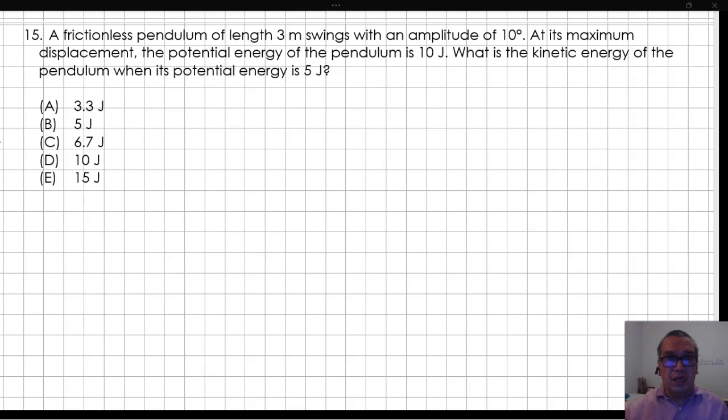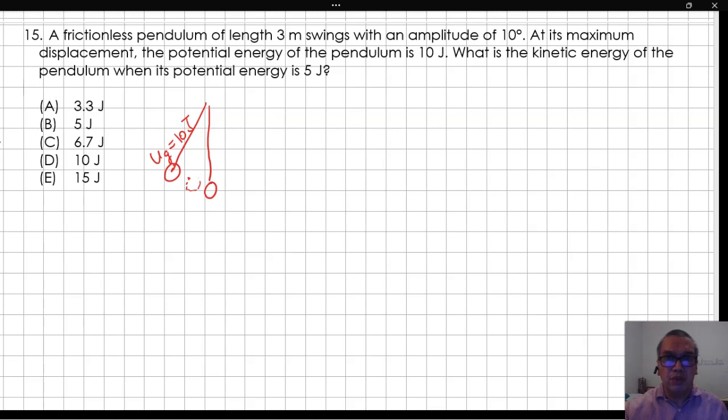15. A frictionless pendulum of length 3 meters swings with an amplitude of 10 degrees. At its maximum displacement, the potential energy of the pendulum is 10 joules. What is the kinetic energy of the pendulum when its potential energy is 5 joules?